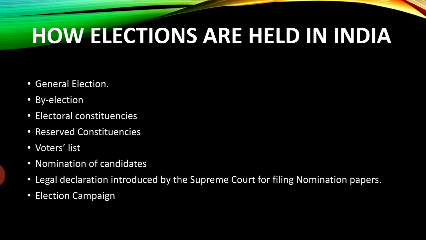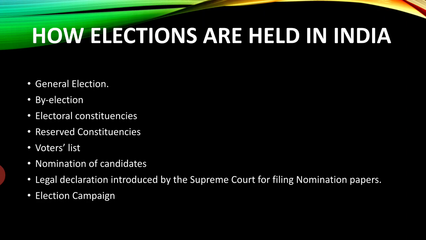Now, by-elections. Sometimes an election is held only for one or two constituencies to fill the vacancy caused by the death or resignation of a member. This is called a by-election. Then electoral constituencies. The country is divided into different areas based on population for the purpose of elections. These areas are called electoral constituencies. For Lok Sabha elections, the country is divided into 543 constituencies.